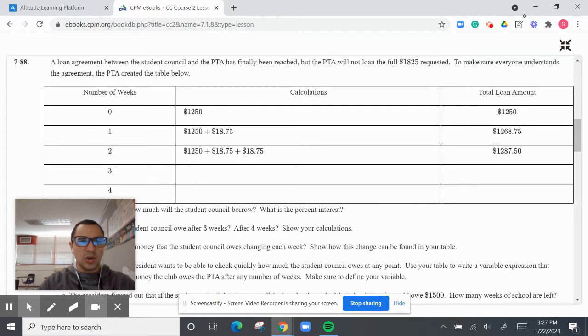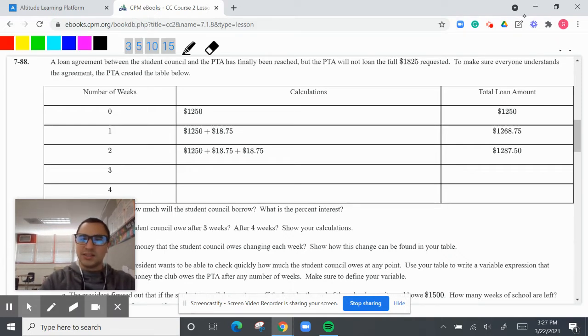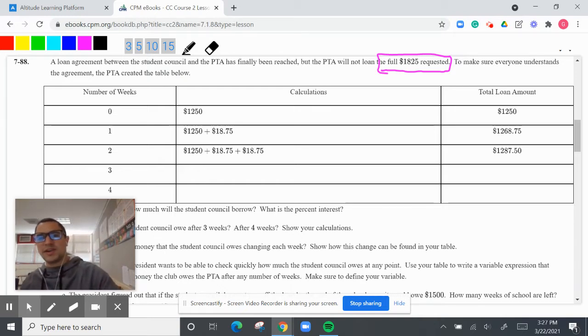7-88. A loan agreement between the student council has finally been reached, but the PTA will not loan. They will not let us get the DJ? Will not loan us $1,825 requested. To make sure everyone understands the agreement, the PTA created the table below.